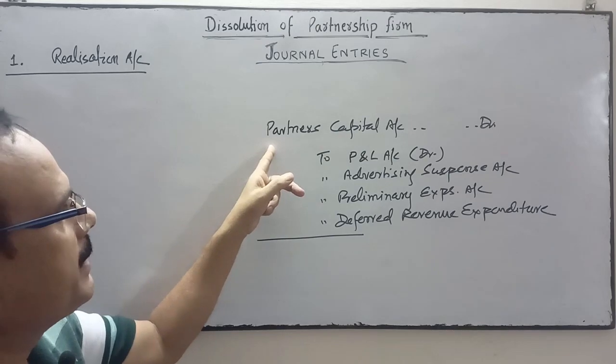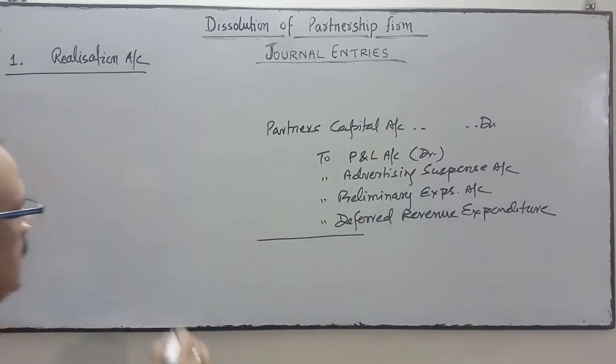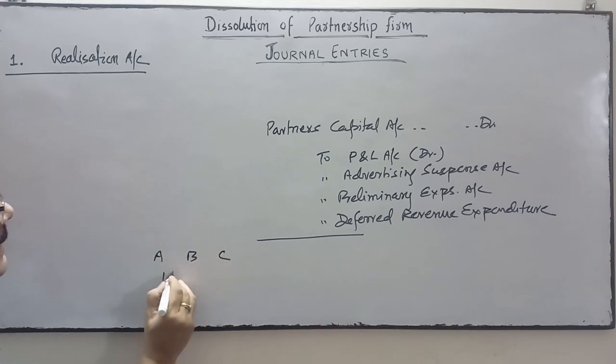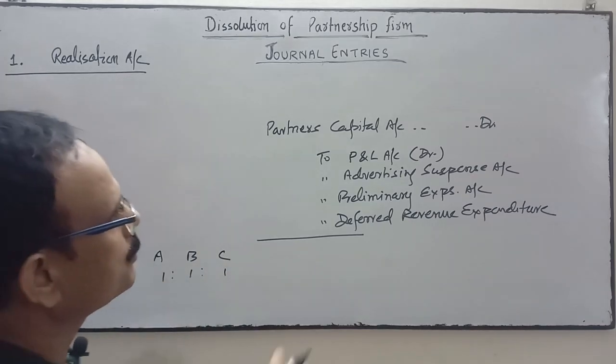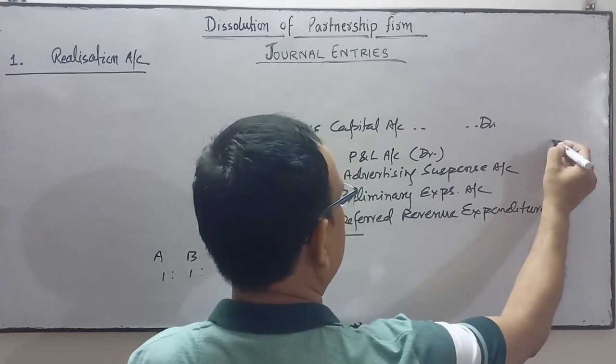So partners' capital account is debited for these assets. Suppose there are three partners A, B and C, with a profit sharing ratio of 1:1:1. I'm giving you just a figure over here.